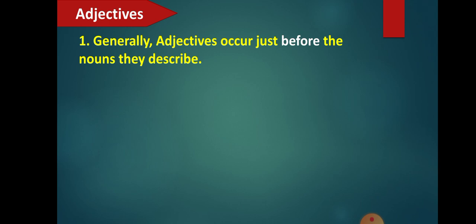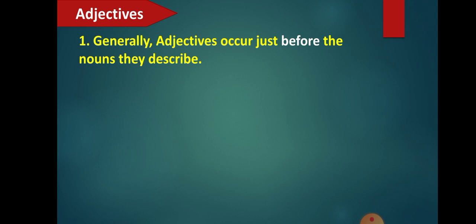The example I just gave you was, I saw a beautiful girl. Here the girl was beautiful, so you have kept the adjective before the noun. So generally adjectives occur before the nouns. Understood, students? Let's see some examples. Through the examples you will understand what I mean to say.